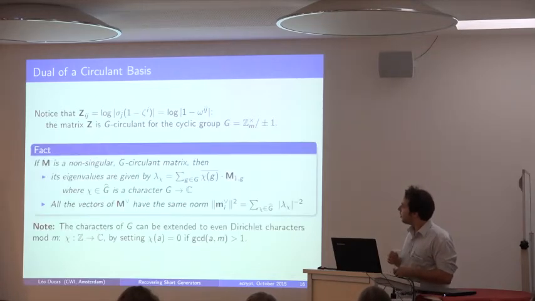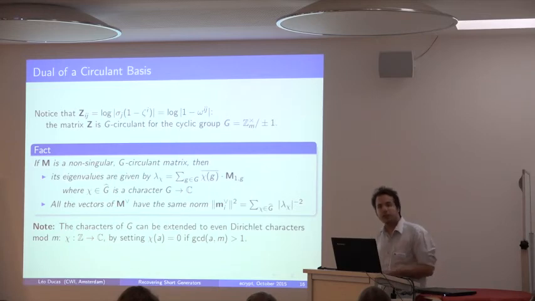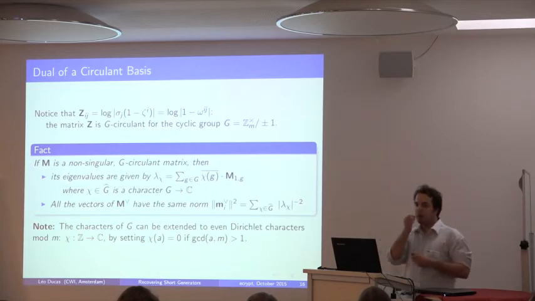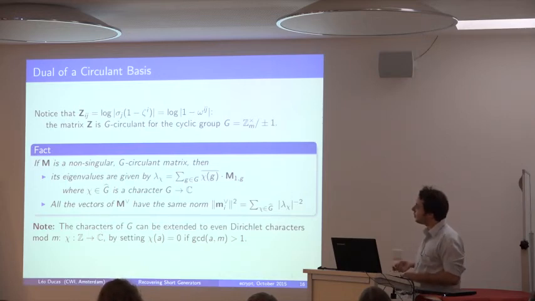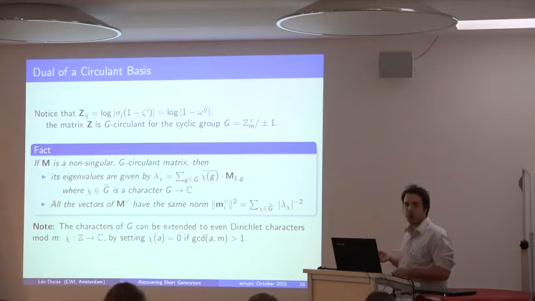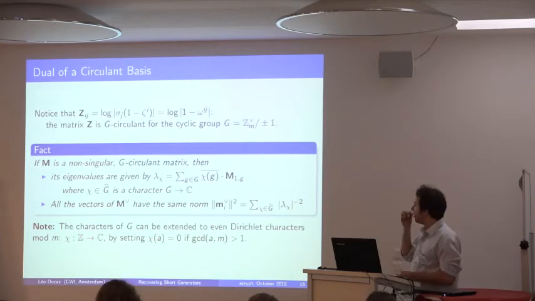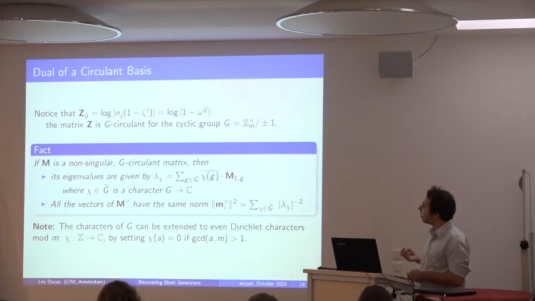Well, because it is circulant, it's going to be much easier to compute properties of its dual. So we can summarize this as this. When a matrix is circulant, you can compute its eigenvalues very easily using the character group, that's basically the dual group of the group G. Okay, so again, that looks fancy.